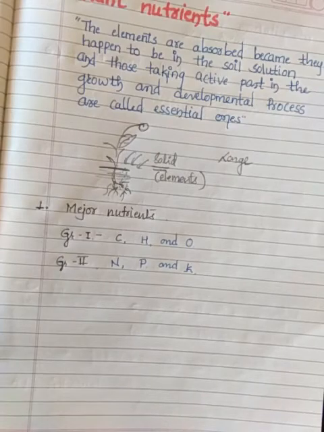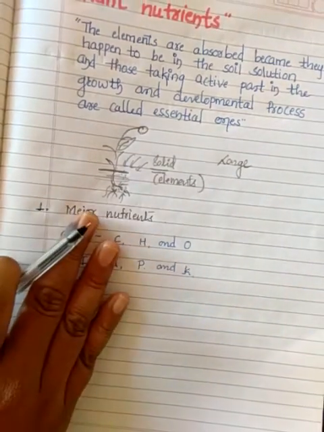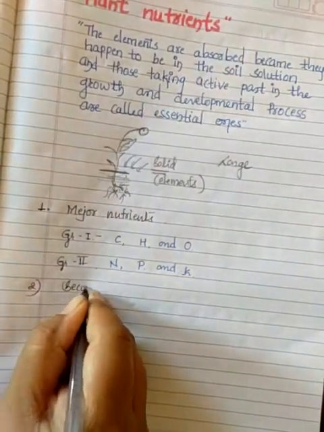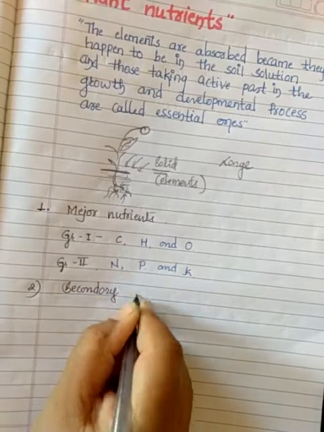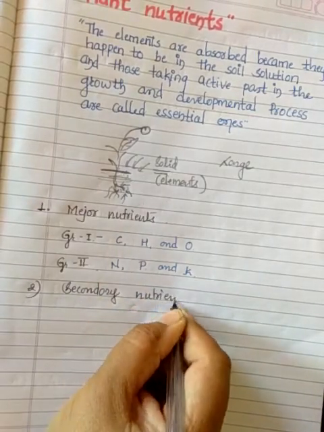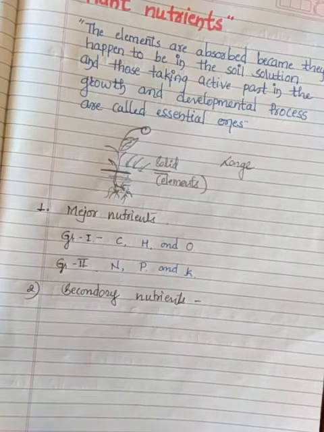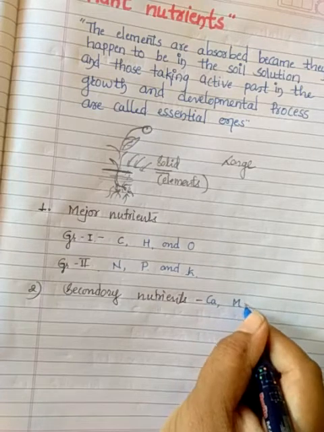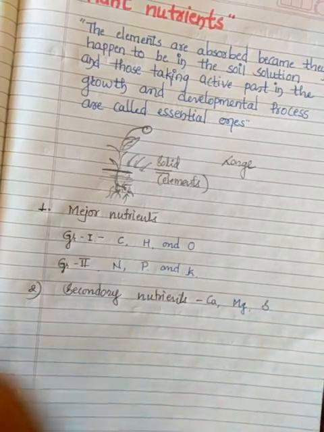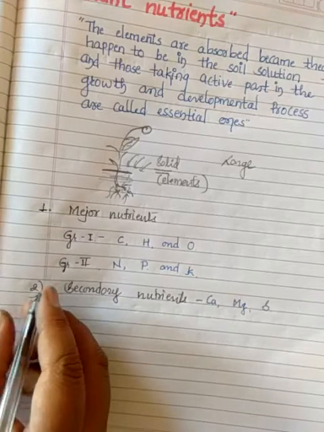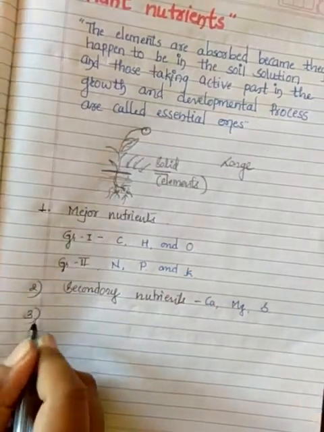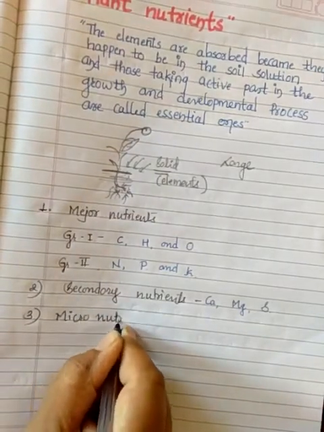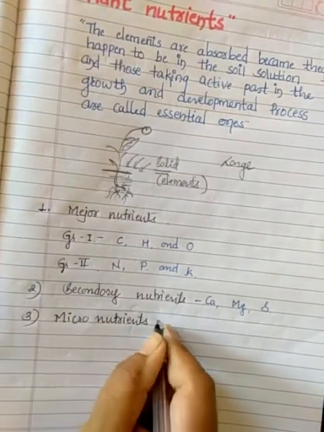Next, secondary nutrients. These are also essential ones. In secondary nutrients we have calcium, magnesium, and sulfur. These are the three secondary nutrients. And the third type is micronutrients, which are required in very small quantities.